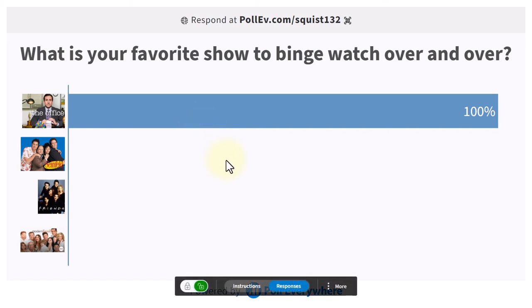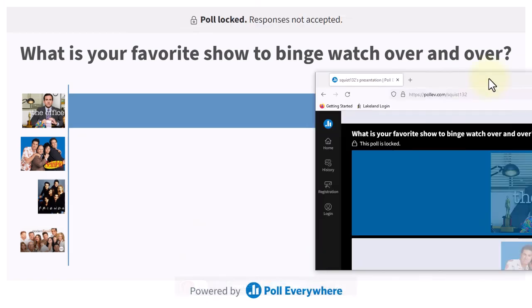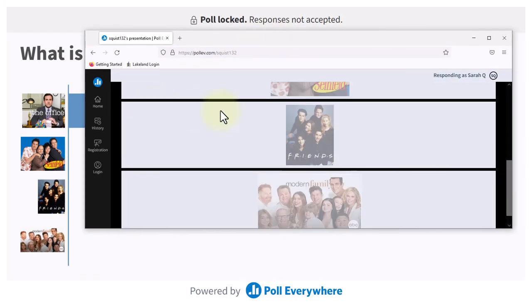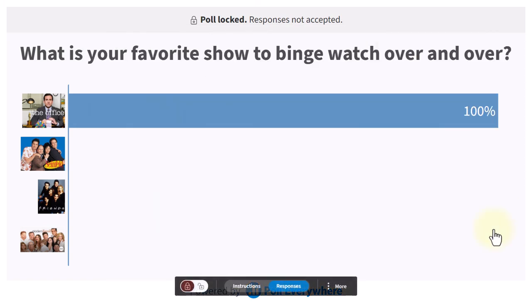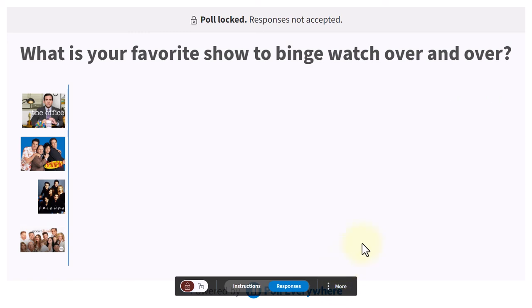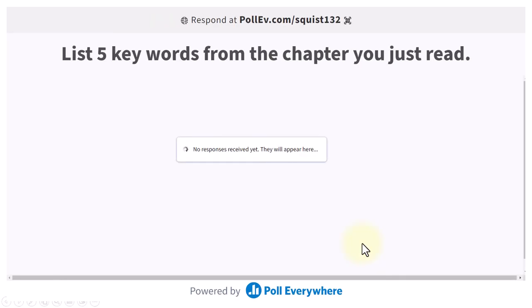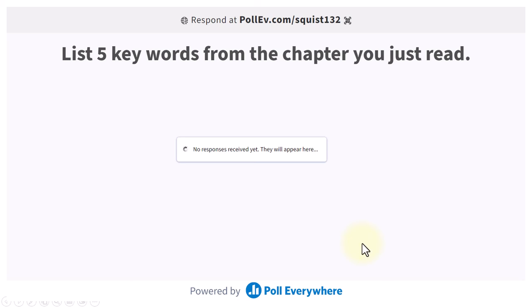And again, once the time is up, you can always lock it, and students are no longer able to give a response. And then, of course, you can always go in and clear results. The next polling question is that word cloud. So list 5 keywords from the chapter you just read.